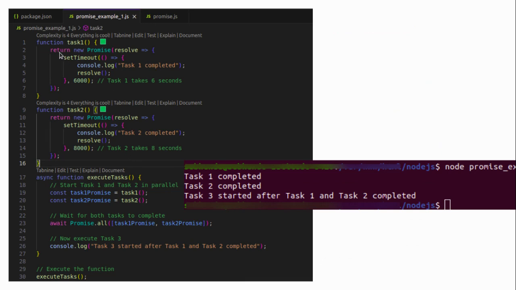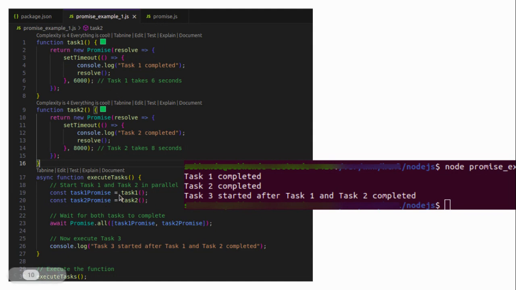Here we can see there is a task 1 function and a task 2 function. Task 1 will take 6 seconds, task 2 will take 8 seconds to complete, and we write one method using async await. Here we call task 1 and task 2, but see here I did not use await on line number 19 and line number 20. If we used await here, then first task 1 would complete, and with await before task 2, then task 2 would complete. In that case it would take 6 plus 8, total 14 seconds.